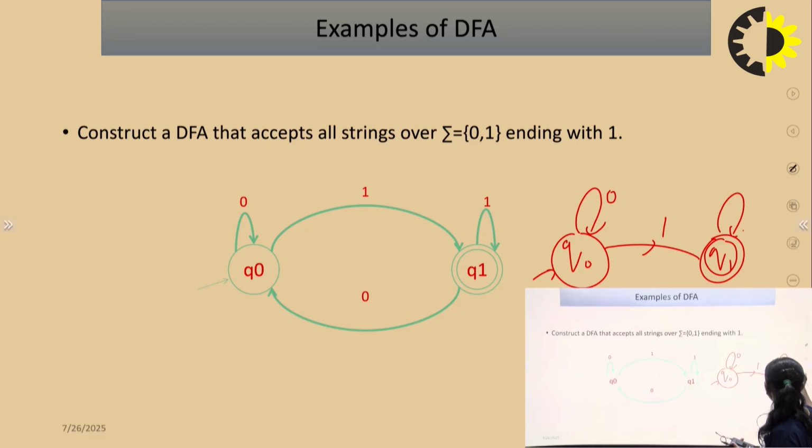Then we can make a self loop for 1. And what about 0? It will always end with 1, so we cannot make the self loop for 0. So we make the transition of 0 to Q naught. So this is the design for the DFA that accepts all the strings over sigma is equal to 0, 1 ending with 1.